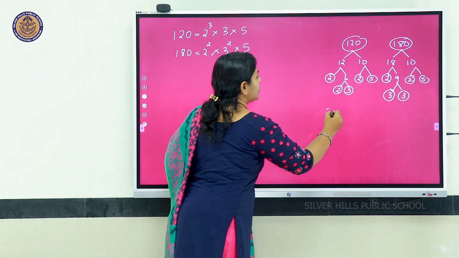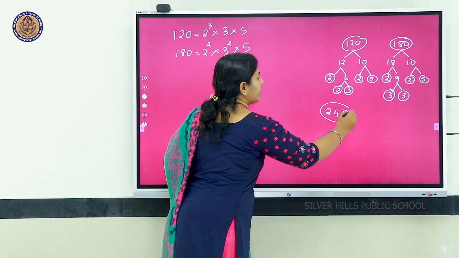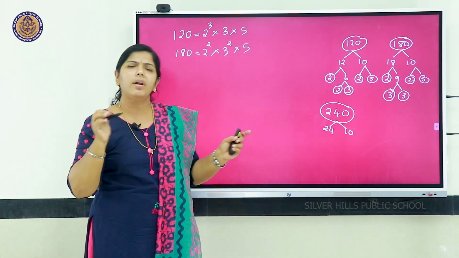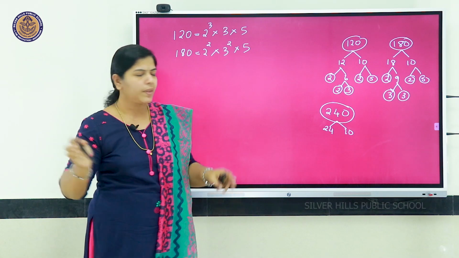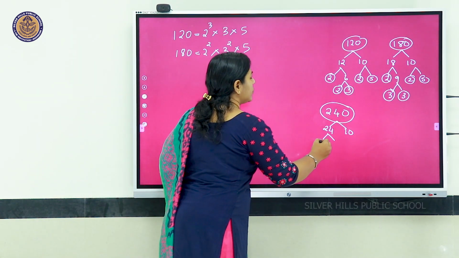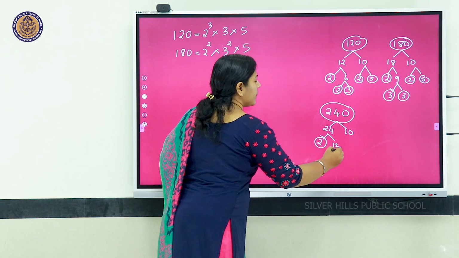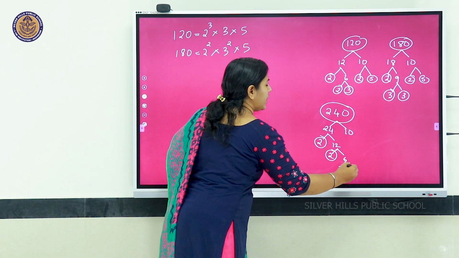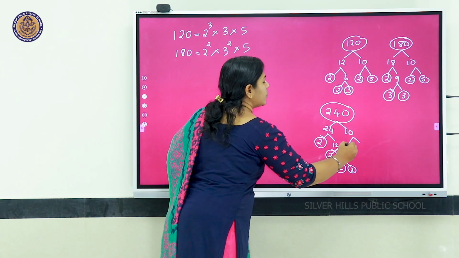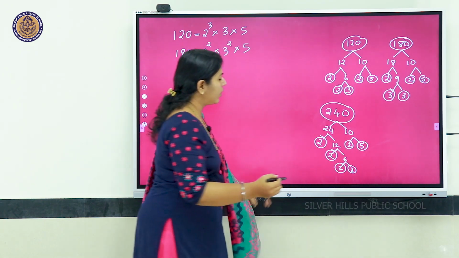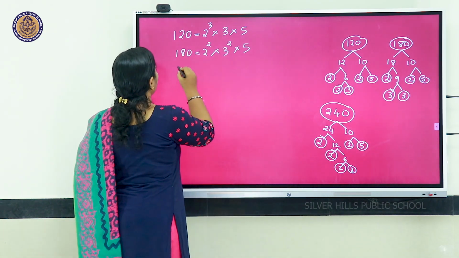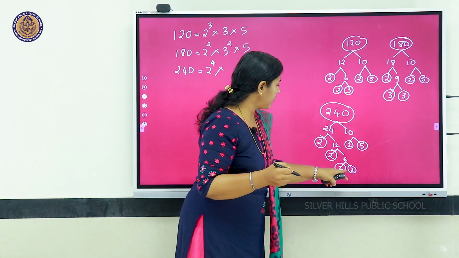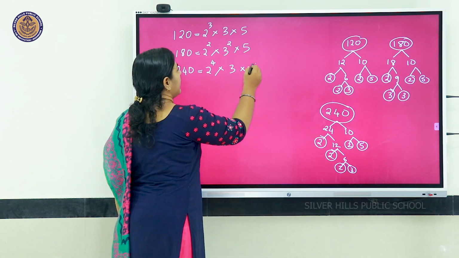Then we have the next number, that is 240. Same way 240 we can write as 24 into 10. However we want, we can write factors, okay. Only in the final answer you have to see whether they are all prime. So, 24 again if we do, it is 2 into 12. So, 2 we stop, then 12 is 2 into 6. Again 2 prime, then 6 is 2 into 3. Then this side 10 is 2 into 5. So, how many 2's we got? 1, 2, 3, 4. That is 240 equal to 2 raised to 4 into, how many 3's? Only 1 3 and 1 5.